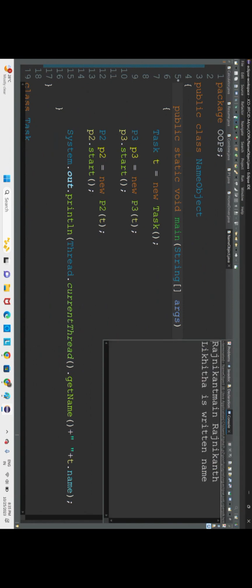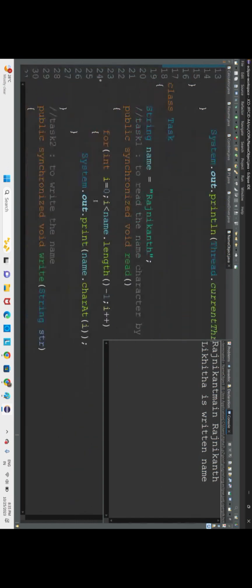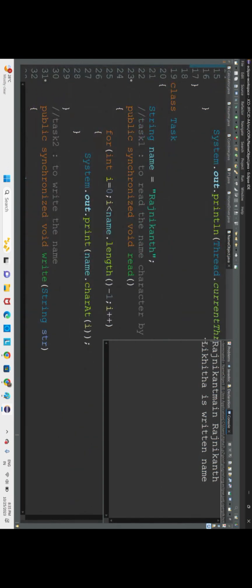See, both are synchronized, so now I am getting the full name. When you are synchronized, the name is not getting changed. Here one word is missing. But the main is reading the complete name, and my name is coming complete and clear because of synchronization.